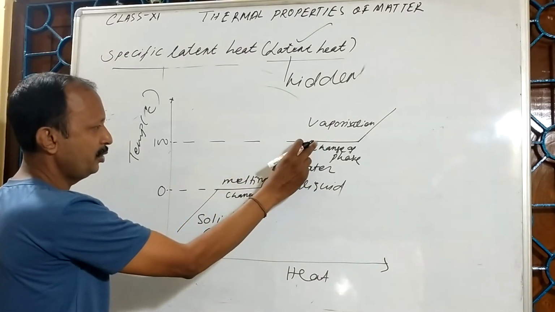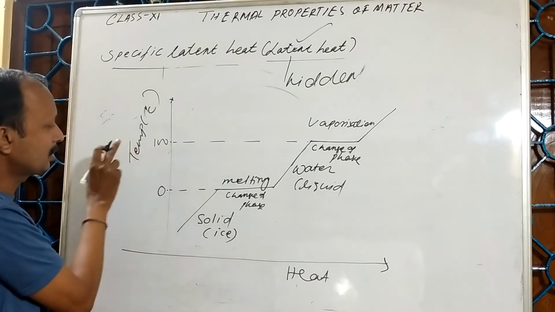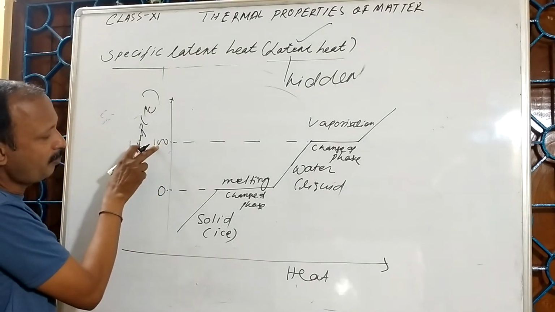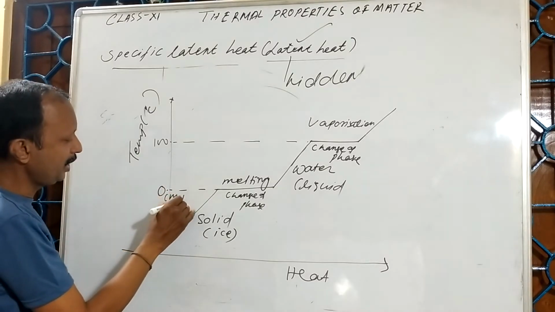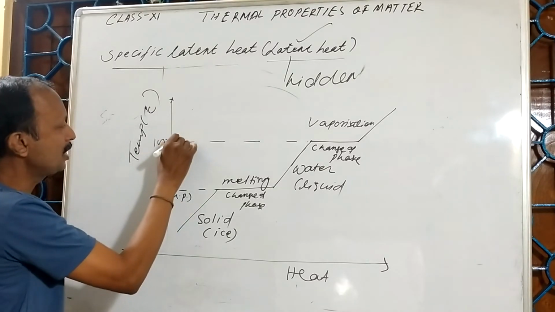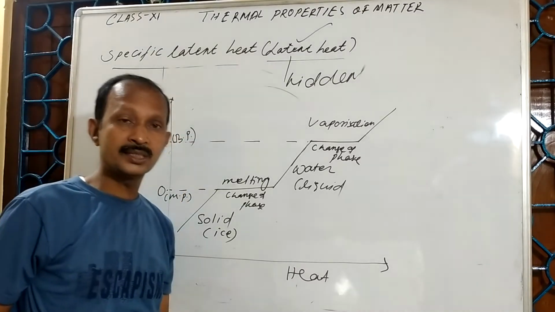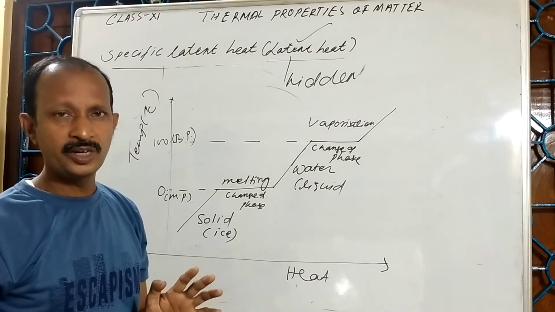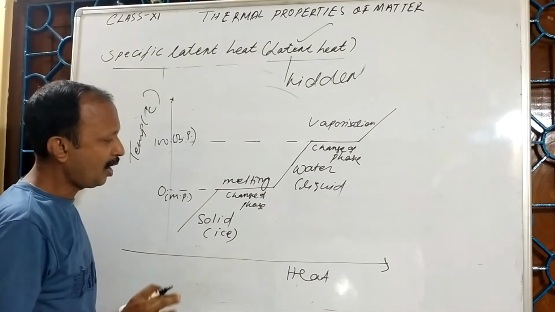The temperature at which vaporization takes place, I have mentioned here. This is the boiling point. This is the melting point. So this is the melting point. This is the boiling point at standard pressure, that means at 1 atmospheric pressure. So here, I have taken the ice.